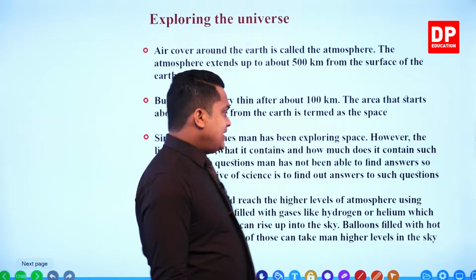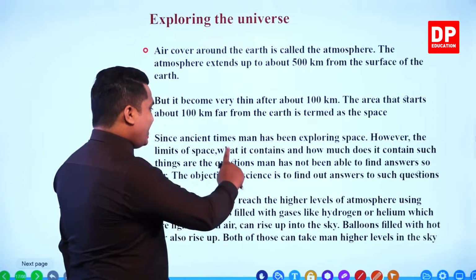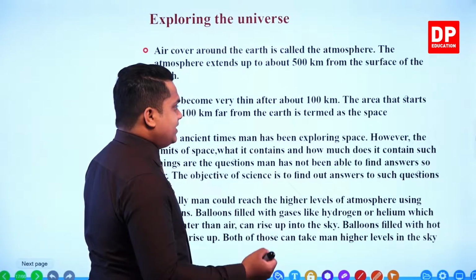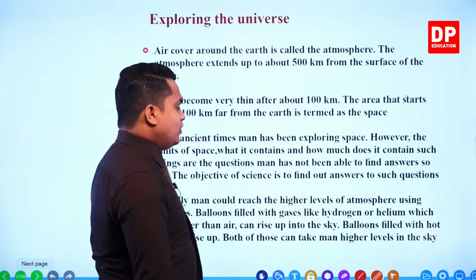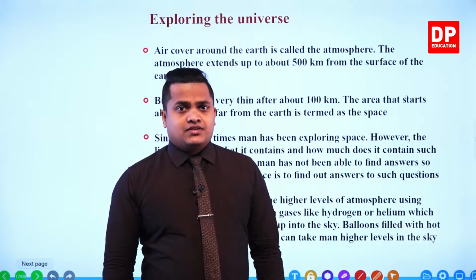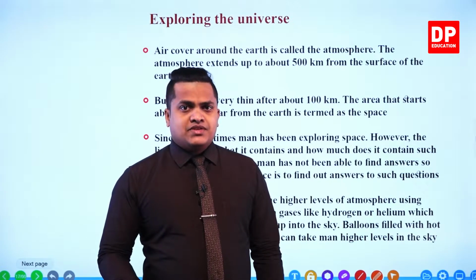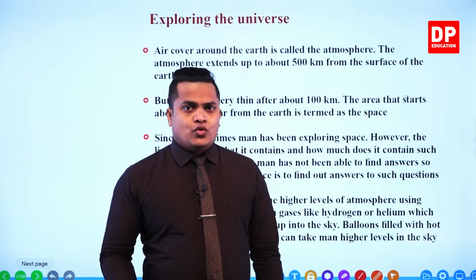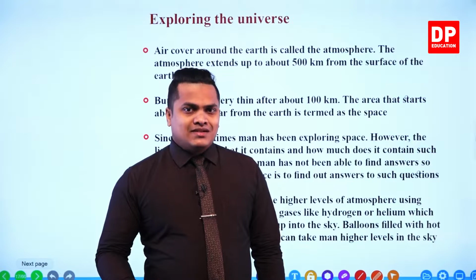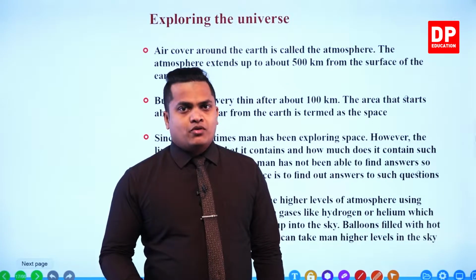Okay. Then, my dear children, what does it contain, and how much does it contain? What are the things contained within our universe? Actually, there are some things that we do know. We know about stars. We know about certain planets. We know about meteoroids, asteroids.